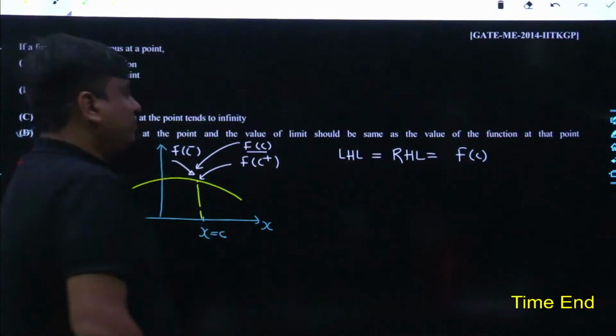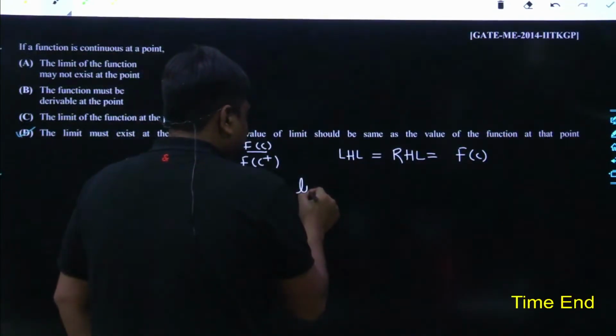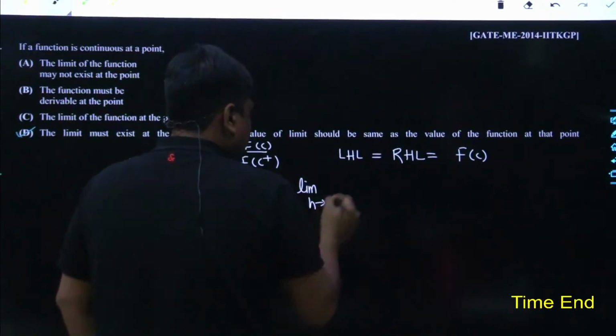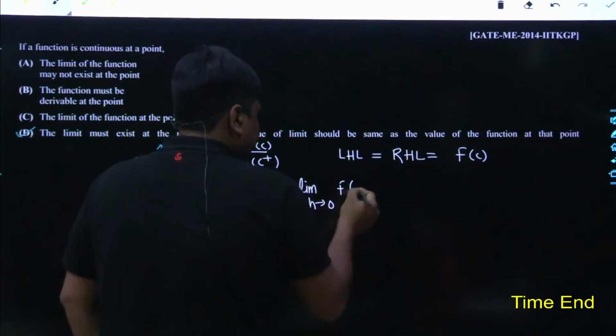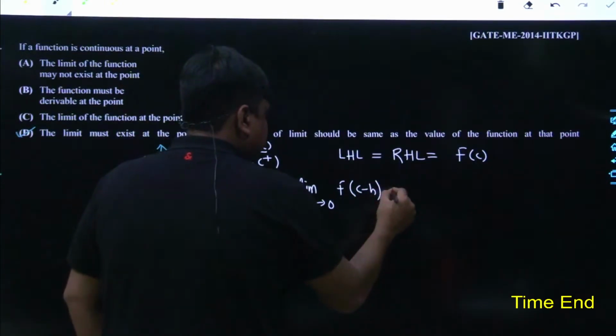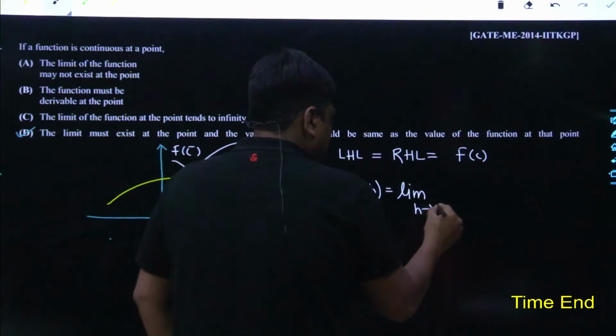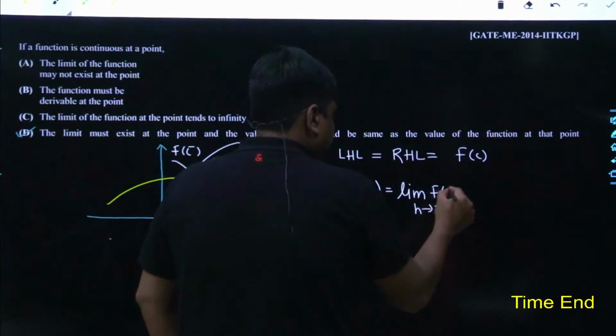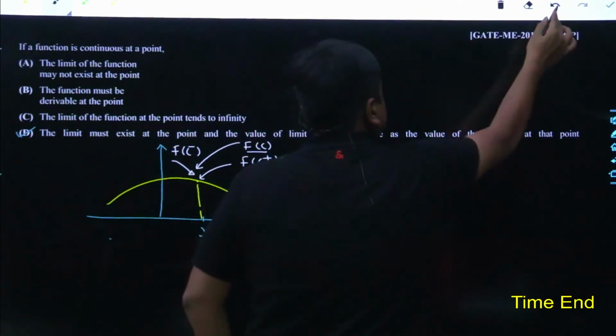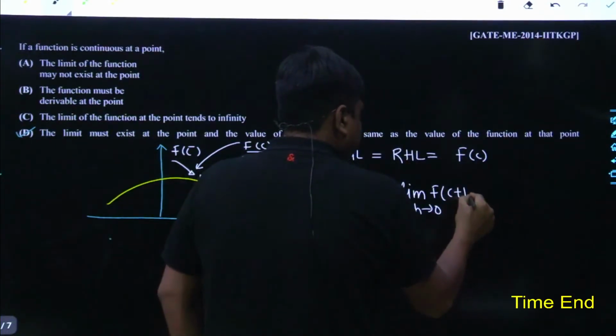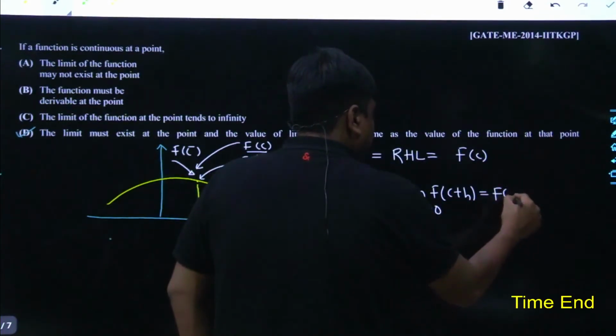How is the left hand limit defined? The left hand limit is defined as the limit h tends to 0 of f(c minus h). And similarly, the right hand limit is defined as the limit h tends to 0 of f(c plus h), and it is equal to f(c).